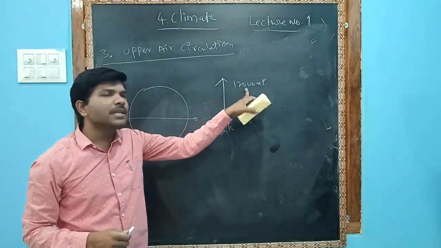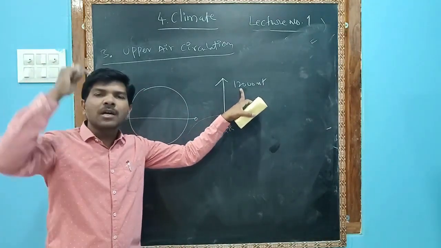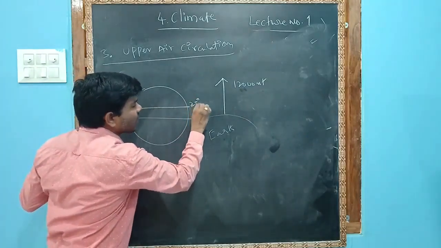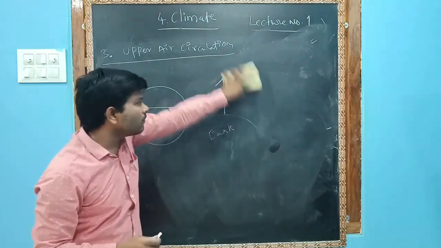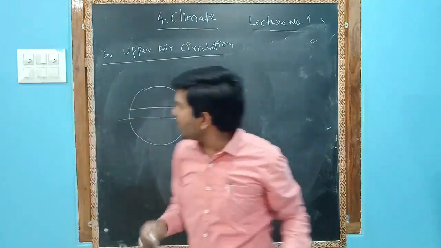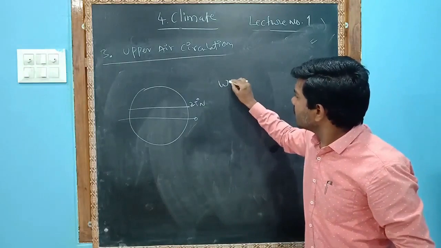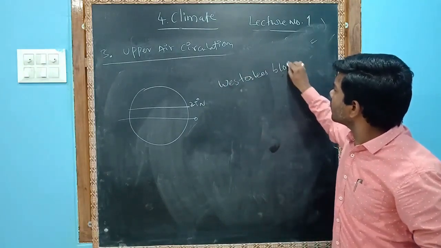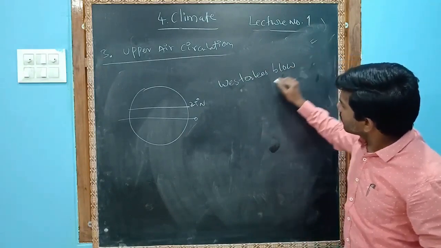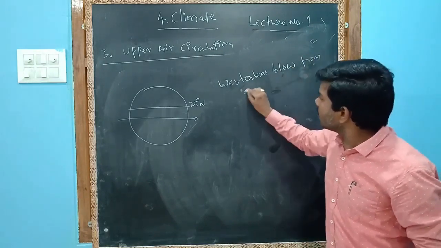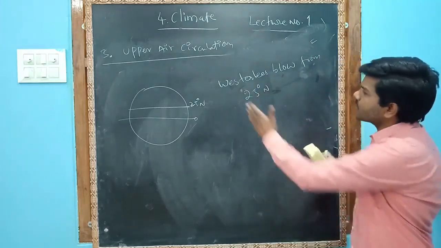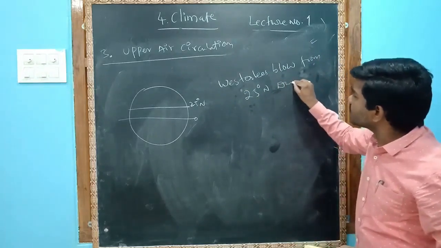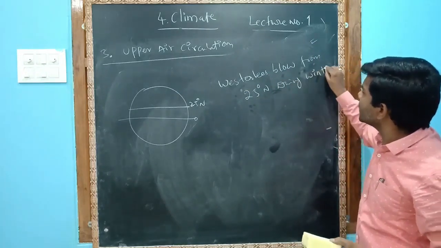Mostly at 12,000 meters above, the westerlies blow from 25 degrees north during winter. That's it, you have to remember.